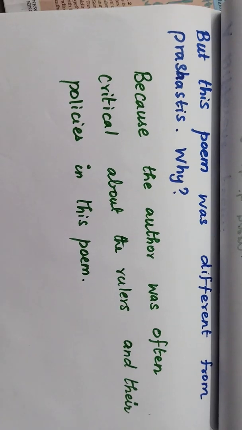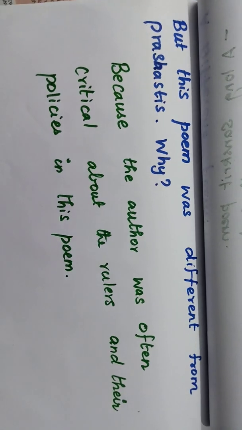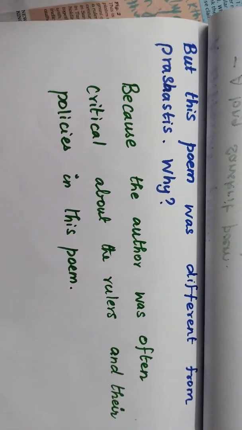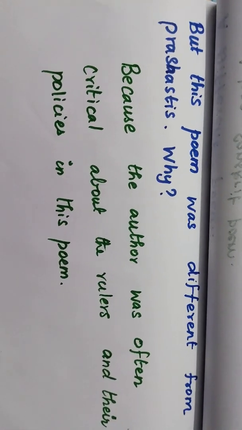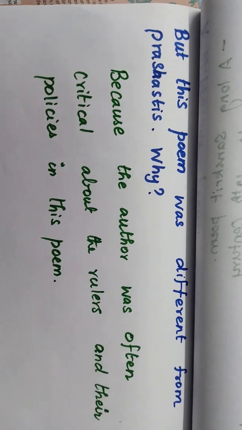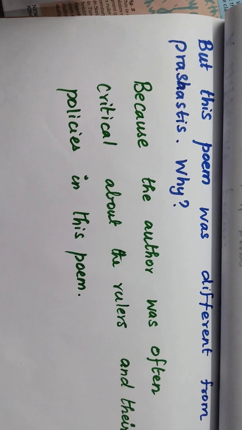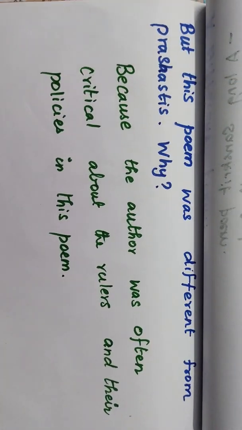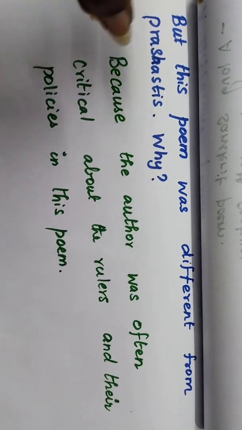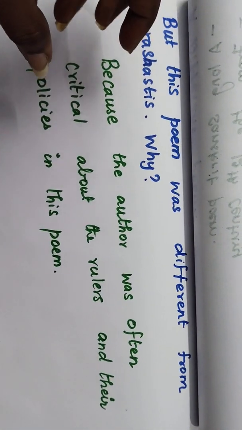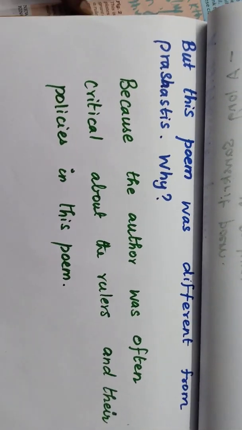But this poem was different from Prashastis. What is the difference between the poem and the Prashasti? Because the author was often critical of the rulers. For example, the Prashasti, which was written about the ruler, will not be true, isn't it? Because they themselves come forward to describe the kings. But here, when they write the poem, the authors were often critical of the rulers and their policies, right?